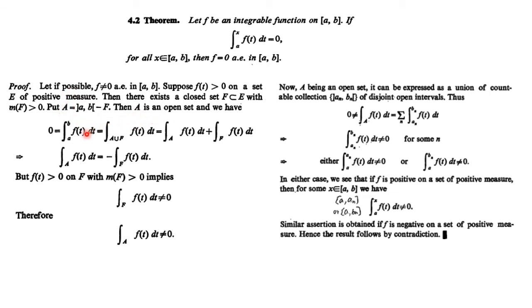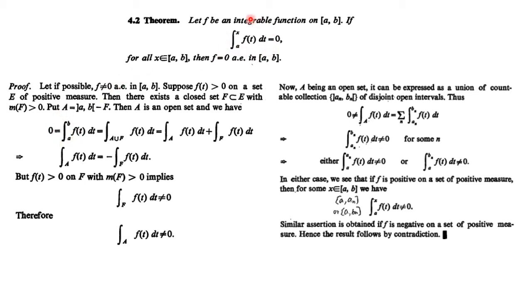And we have the integral of f(t) going from a to b is nothing but the integral of f(t) over A union F, because interval AB can be written as A union F. And since they are disjoint, we can write this integral as the integral over A plus the integral over F. And why is this integral 0?